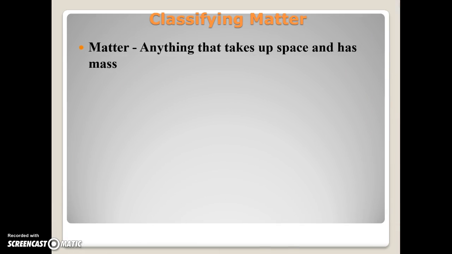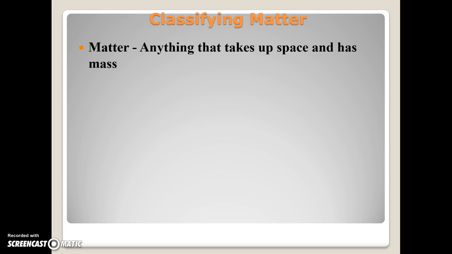Matter is one of the simplest definitions in science, and that is it's anything that takes up space and has mass. Make sure you understand both of those concepts, that it takes up space and has mass, which the reality is pretty much everything does that. So we're going to need to narrow this down to define this a little bit more.